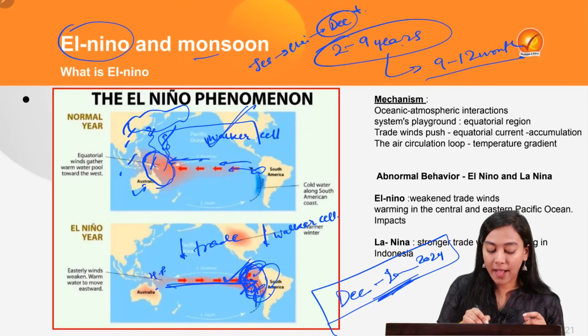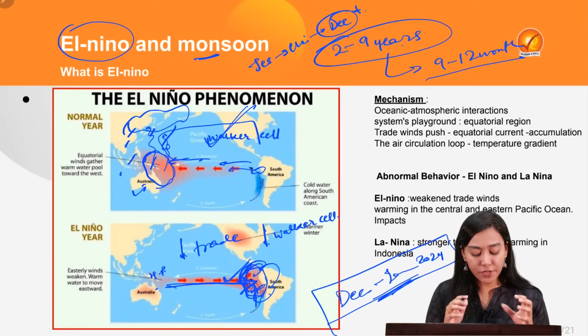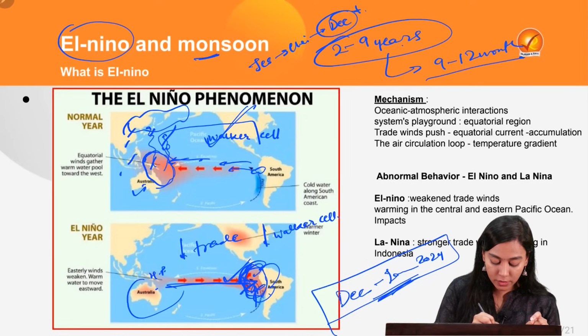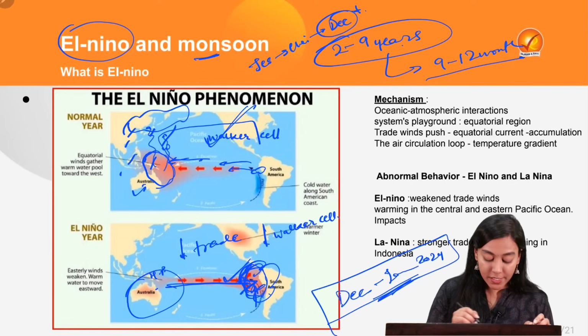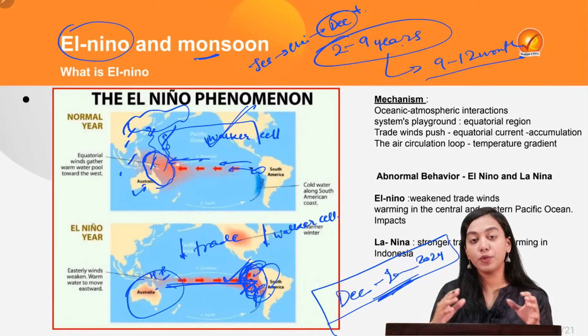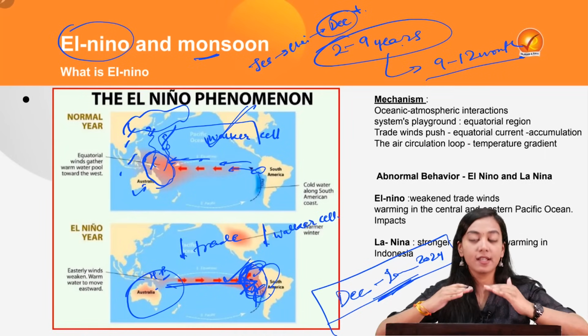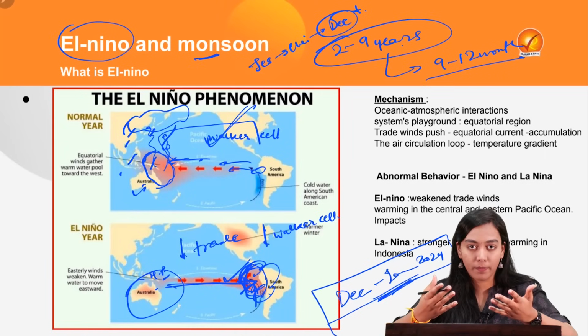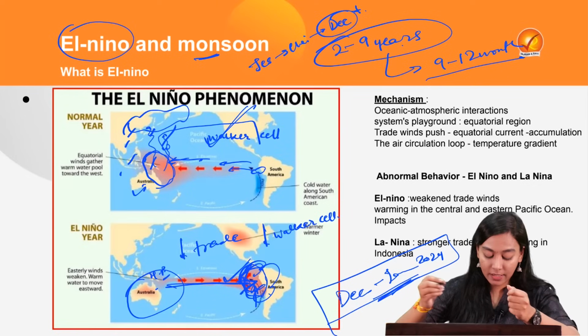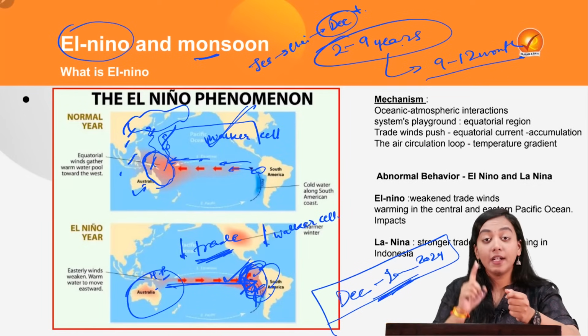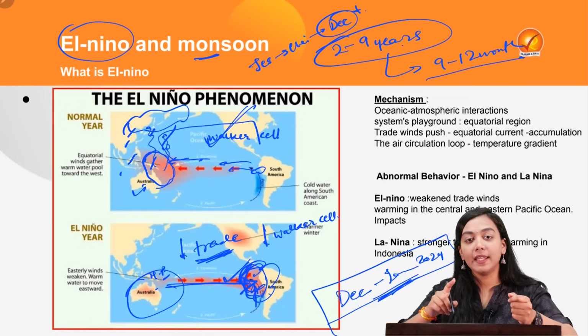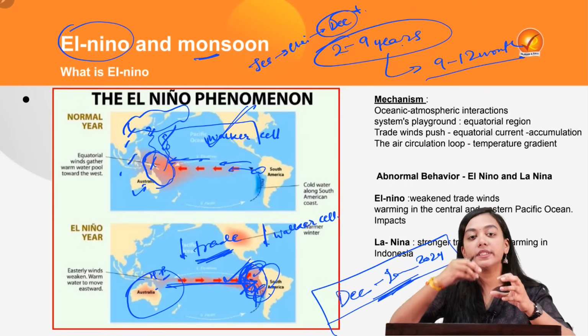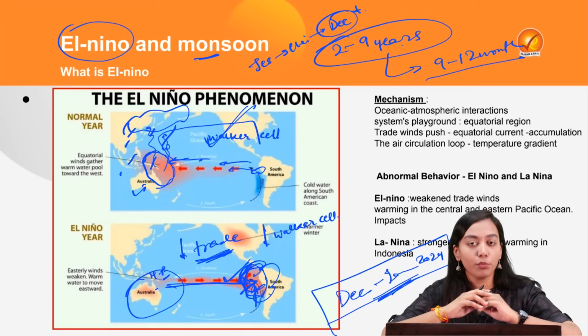Now, how does it impact the monsoon? First of all, you need to understand what happens with the Australian coast at this time, because now it is laden with high pressure, which means it will also suppress the convective currents which were causing rainfall. Also, what is happening? The weakening of the trade winds. Trade winds are responsible for carrying the Mascarene high towards the Tibetan low, which causes the Indian monsoon.